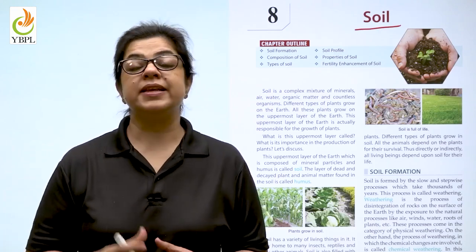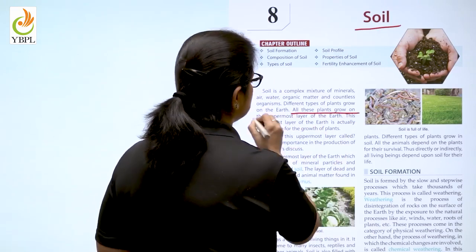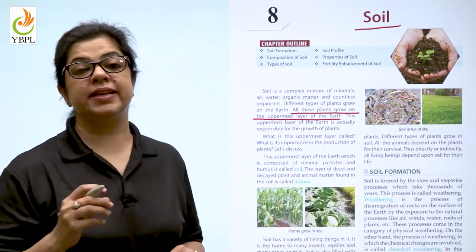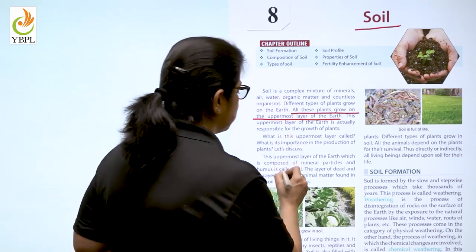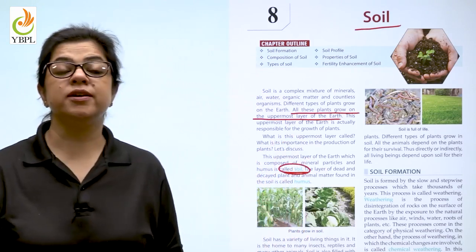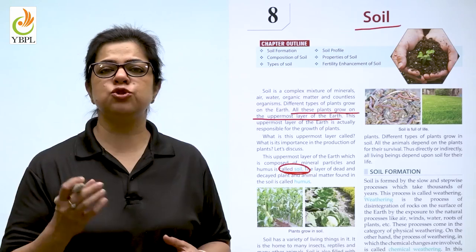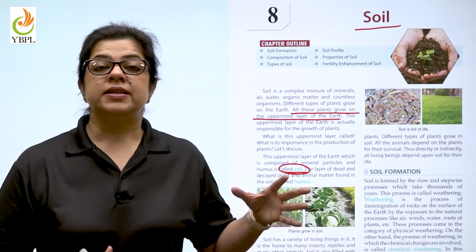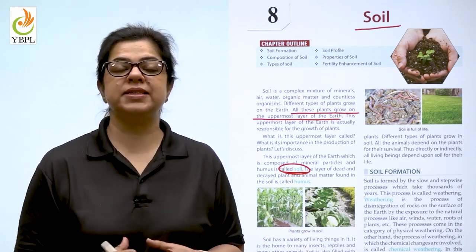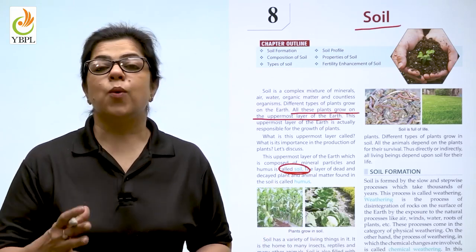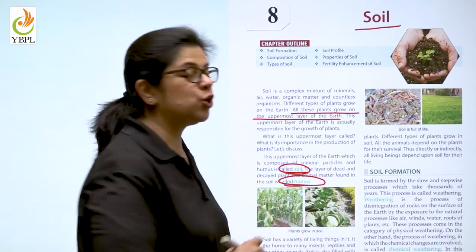Children, to begin with, let us understand number one, that all the plants grow on the uppermost layer of the earth. And this uppermost layer is called soil. Now, you may have seen a clear difference between two different kinds of soil. Somewhere the soil may be light in color. At other places, it may be dark in color. Why is it dark in color? Because of the presence of humus.